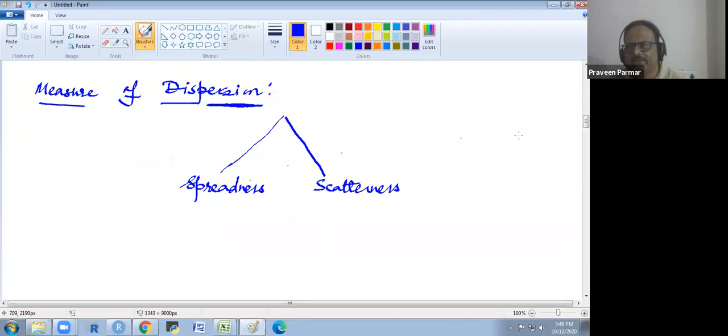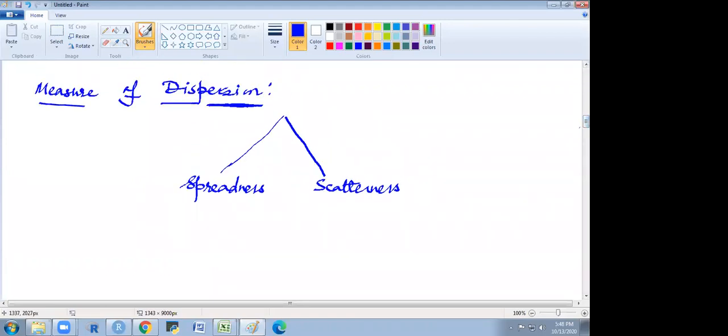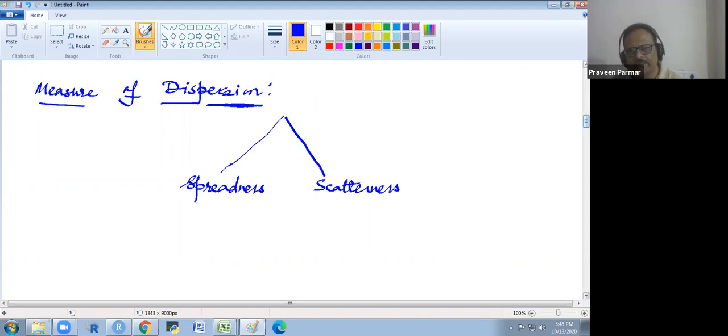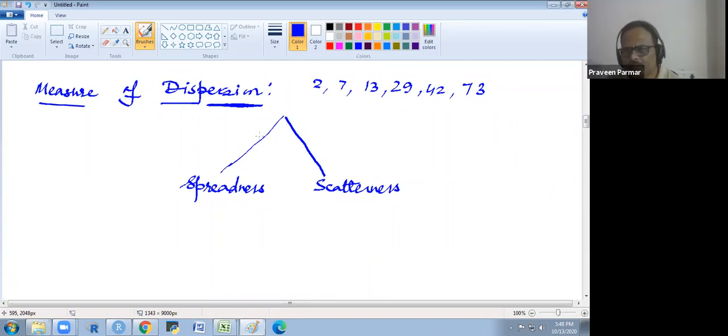What is spreadness? It is, as a whole, how the data is spread. Suppose we have data like I explained: 2, 7, 13, 29, 42, 73. If we look at the spreadness, we find the range, how far the data is spread.